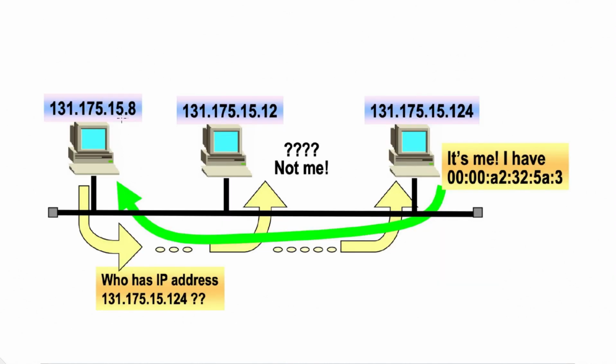So see here, suppose that these are the IP addresses of these hosts, or this could be routers or anything. Then this host wants to know the physical address or the MAC address, not the IP address, for this IP address. Then this host will send a broadcast message to every other host, saying who has this IP address, and whoever has this IP address will say it's me, I have this IP address and this is my MAC address. This is how this host will get to know the MAC address of this host or this router.